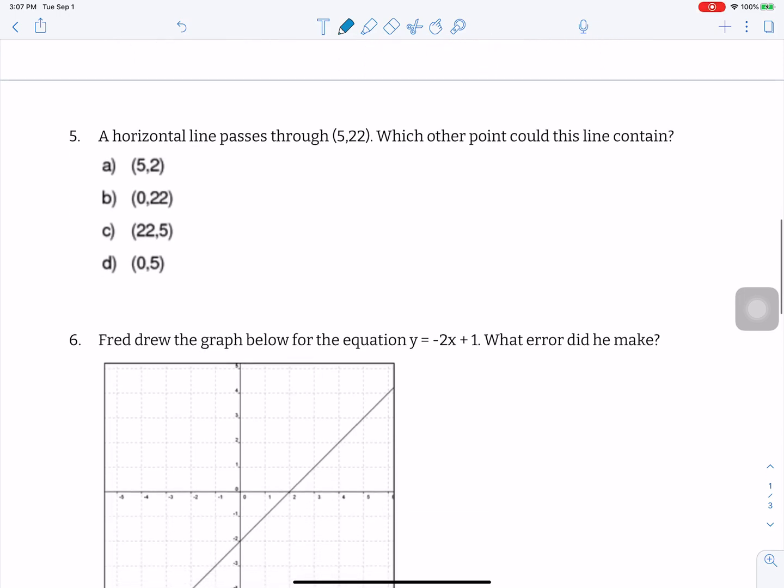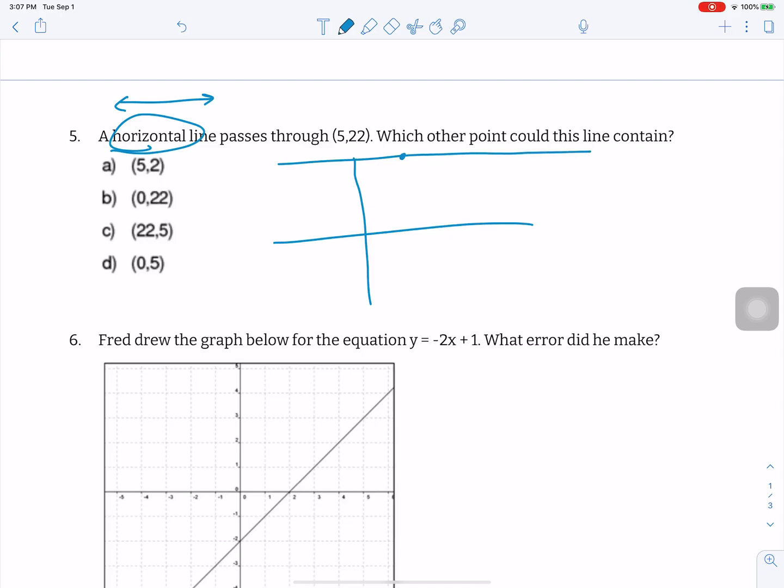I just want to go through the second half of the sheet. So if I look at my point, 5, 22, which means I'm going to go to the right 5 and up 22. That's pretty high. And it's asking for a horizontal line. So remember, horizontal looks this way here. So I want a line going this direction.